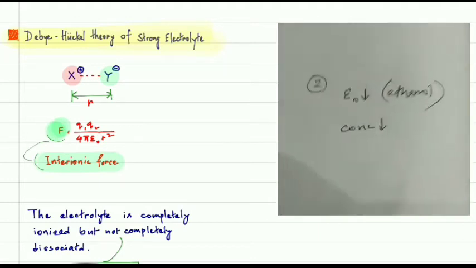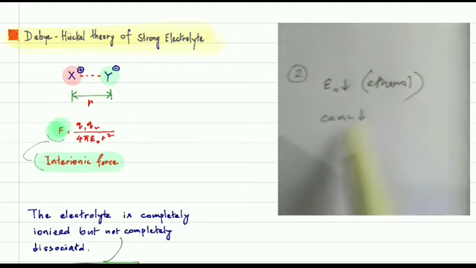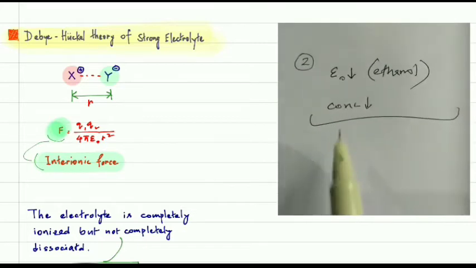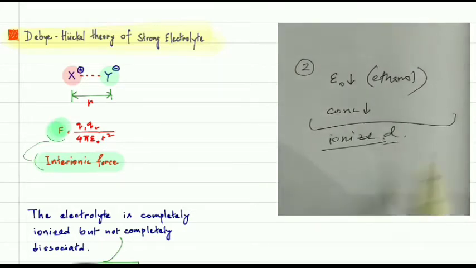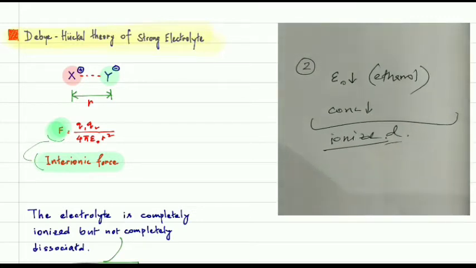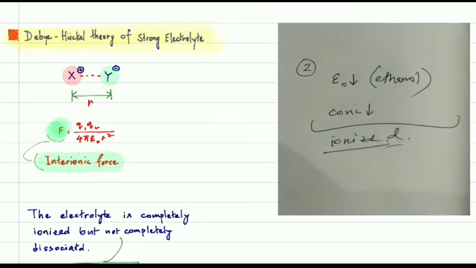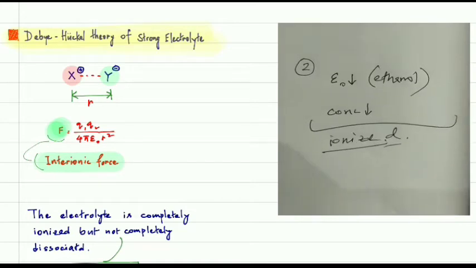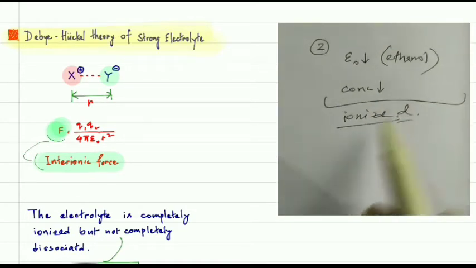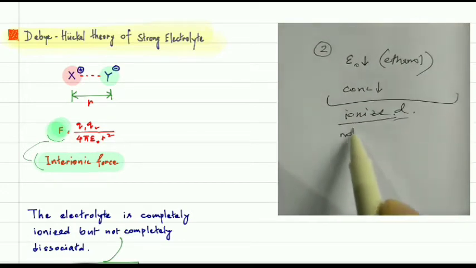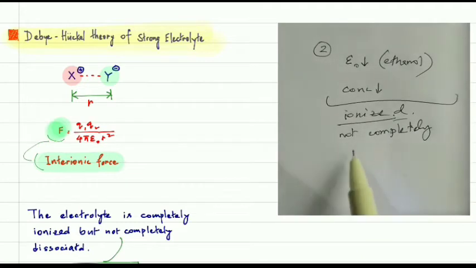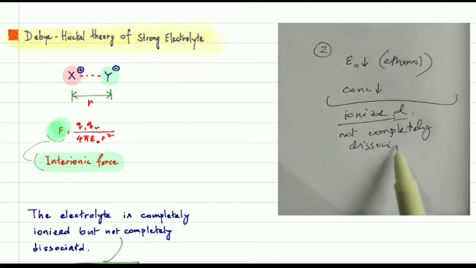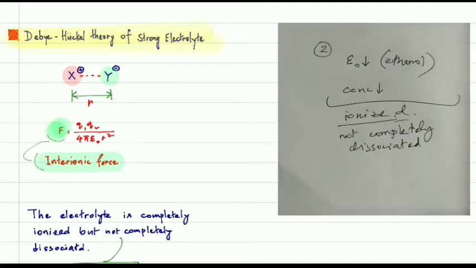That's why in this case, what is going to happen? They are completely ionized. Ionized means they are in ionic form. We already know that solids are in ionic form, and the constituents are ions. So they are already in ionic form, but not completely dissociated into their ions. Understand?